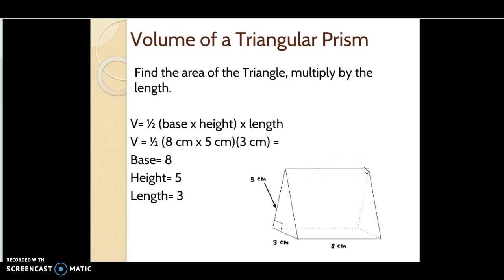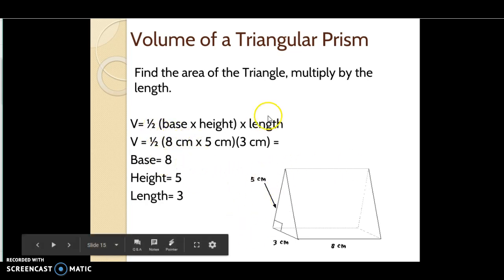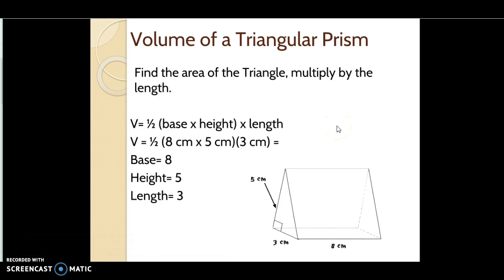So in order to find the area, we would do our 1/2 base times height. That's just the area of the triangle though. Then you have to multiply it by the length to find the volume. So now you're extending it into that third dimension. Give that a quick try. Pause the video while you solve it in your notebook and press play when you're ready for the answer.